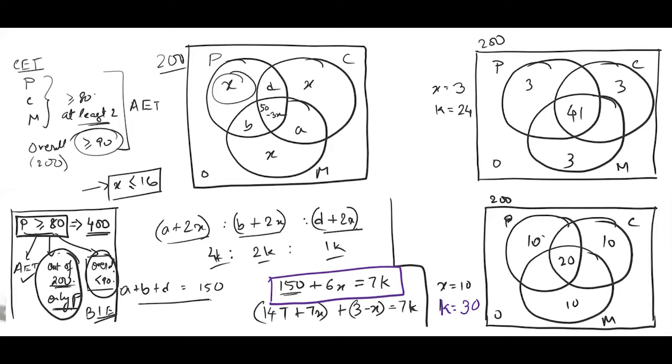Let's refer to this original Venn diagram also to get the reference point. So basically these three regions should be adding up to what? k equal to 24. So this is k, right? So these three regions should add up to 24. This and this is 6. So that leaves 18 for this case. This b plus 2x is 2k, so that is 48. So if that is 48, b plus 2x is these three regions. So this and this adds up to 48. A couple of these are 6, so this should be 42.